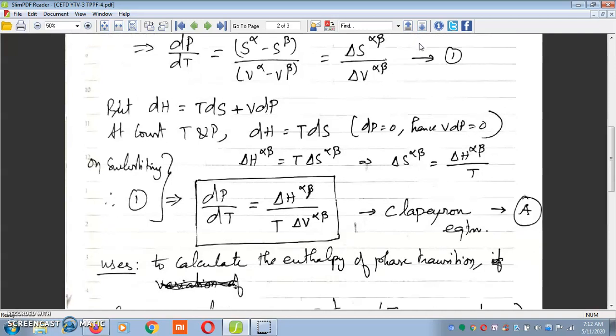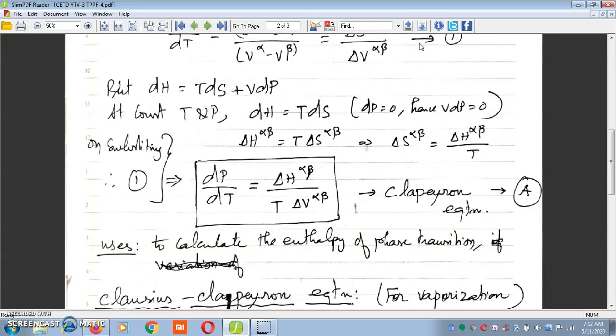This equation is useful in calculating the enthalpy of phase transition processes.